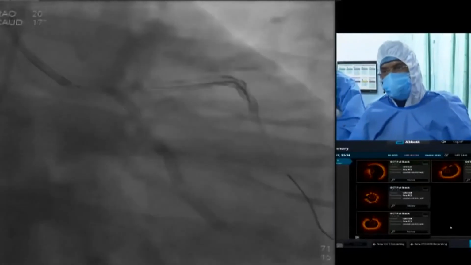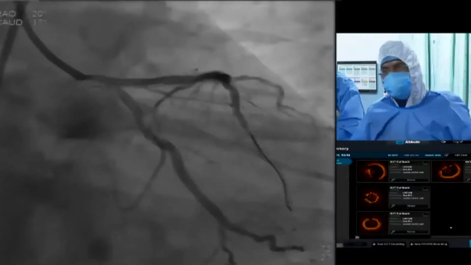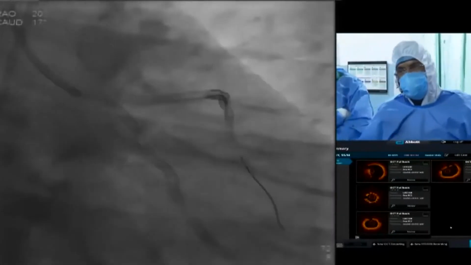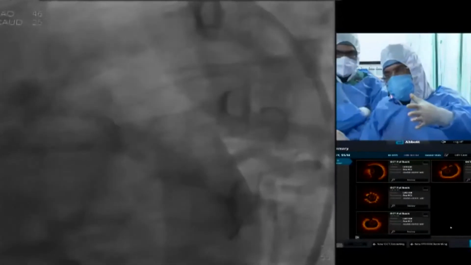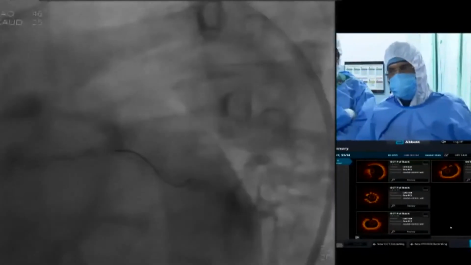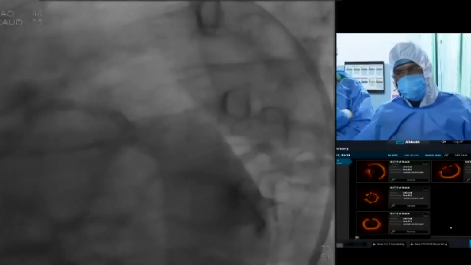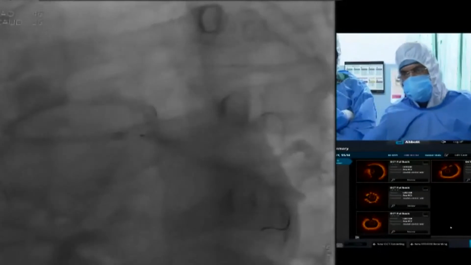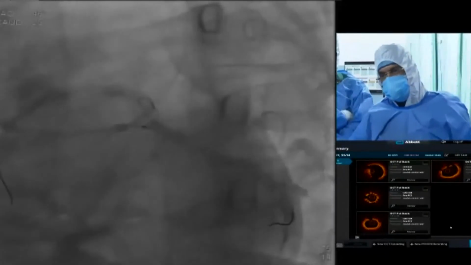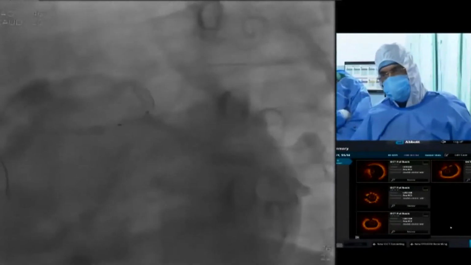This is the post POT. Then before crossing again, we use the POT. Then the side branch opens very clearly. So this is crossing again after POT, before doing the final kissing. This strut is proximal, and we were unable to place the balloon, so that's the reason we withdrew. And then next, go to the next.